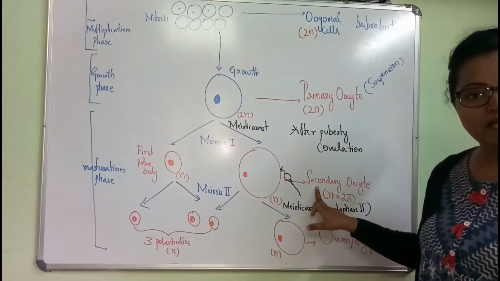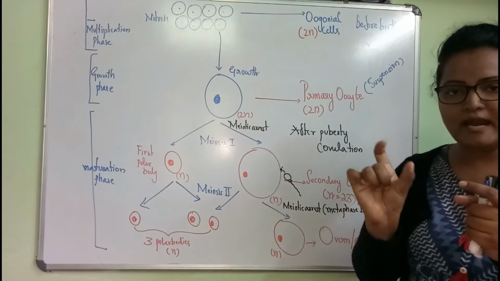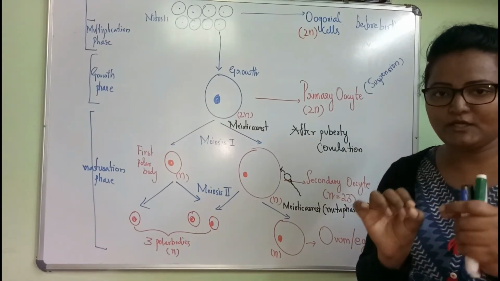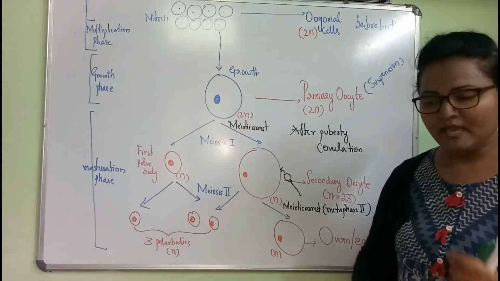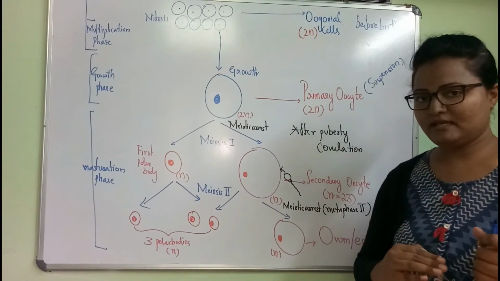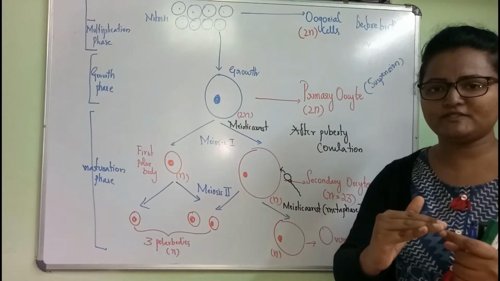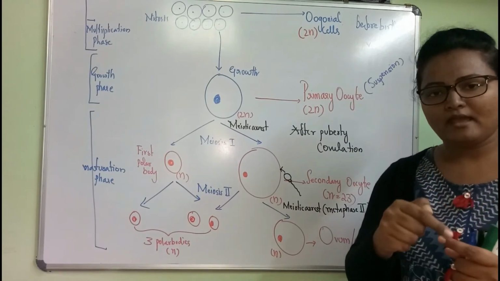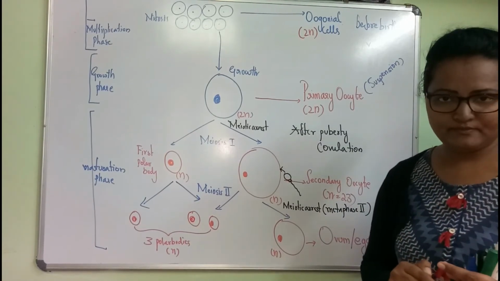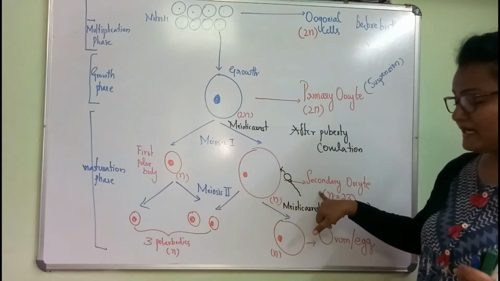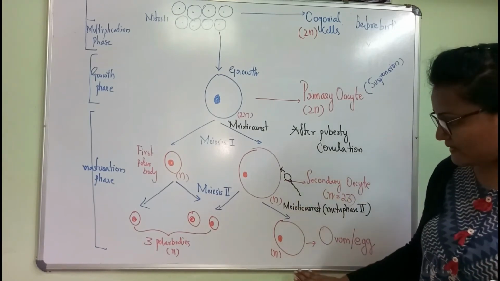When the secondary oocyte is released, they go and get embedded in the fallopian tube for fertilization. Now when fertilization happens, once insemination happens, sperm will enter from the vagina and go near the egg to fuse. That egg is now called the secondary oocyte. It is not yet converted.